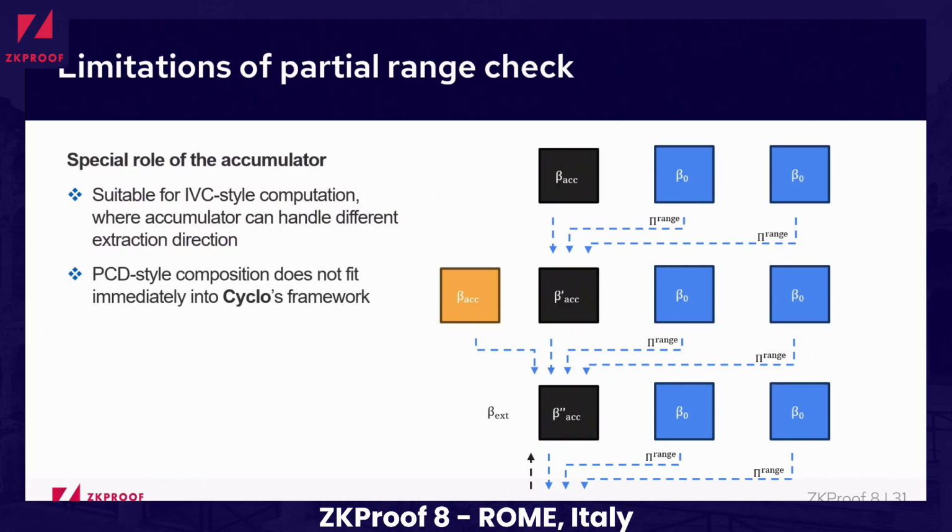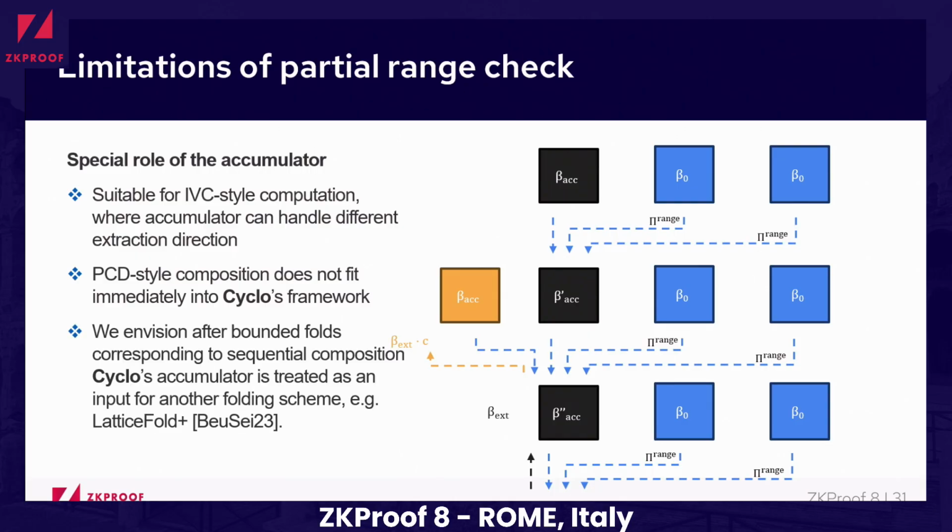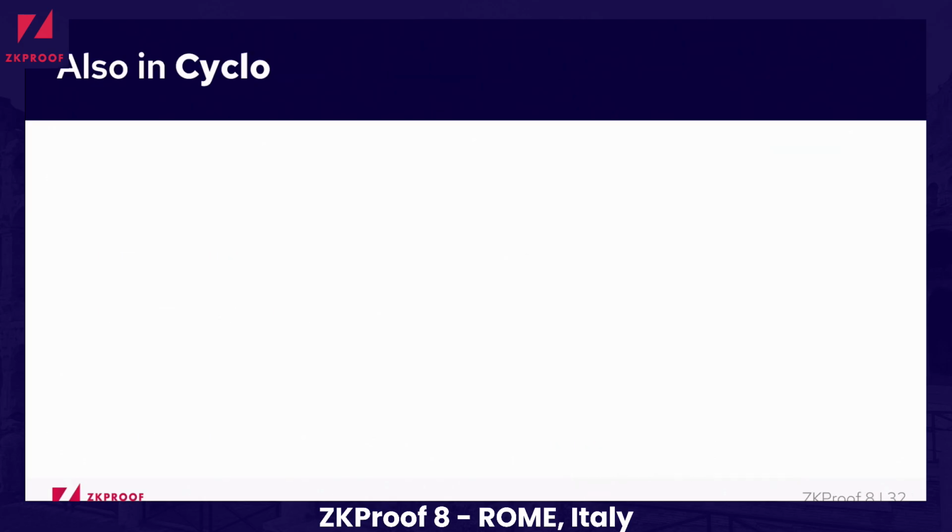Then we have an issue, because here we need to combine them with some challenge, and in the extraction we get some growth. We envision that the bounded fold, in this case the Cyclo accumulator, can be connected with a different protocol, for example with Lattice Fold Plus.